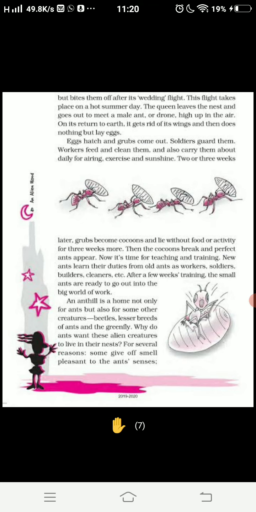Okay, it goes out to meet a male ant, or you can say another name for male ant is drone. Okay, so they go up high in the air, and when they return to the earth, it sheds off its wings. Okay, it sheds off its wings, and it does nothing but lay only eggs. Okay, so this is the meaning of wedding flight.